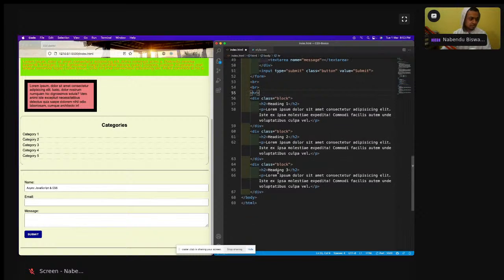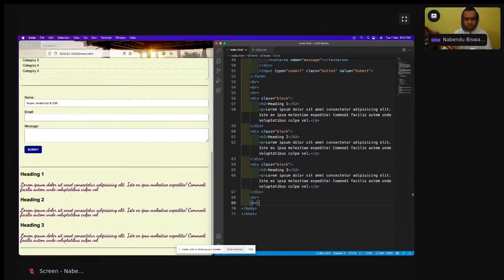After this, I'll have an HR here and a BR here. Save it. So it will come like this, one after the other. But I'm going to change it to a 3-column layout. So how to do that with floats? With floats, it is very easy to do. All of these have a class of block.